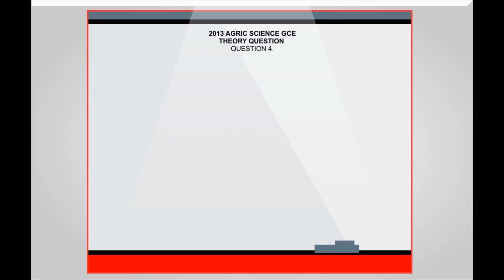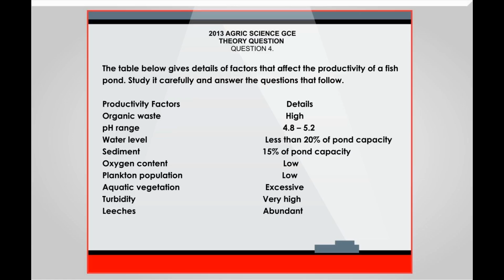Question 4. The table below gives details of factors that affect the productivity of fish pond. Study it carefully and answer the questions that follow.